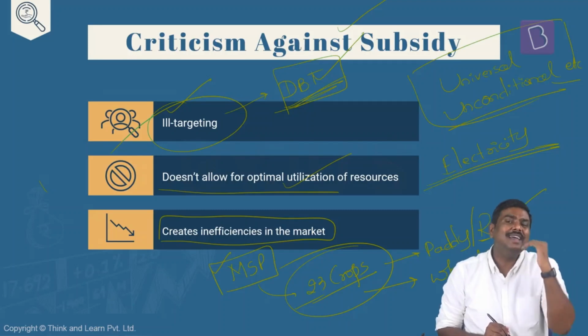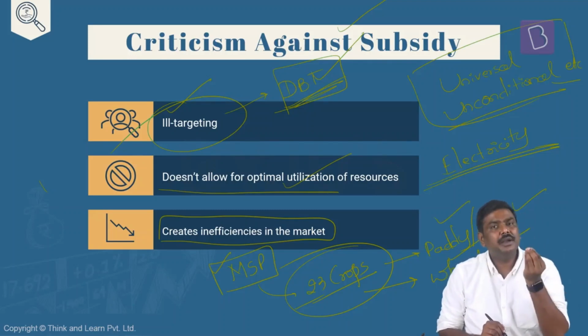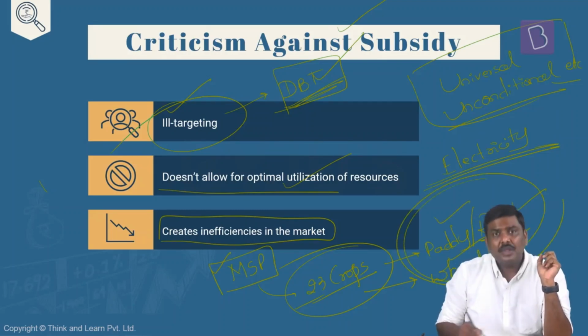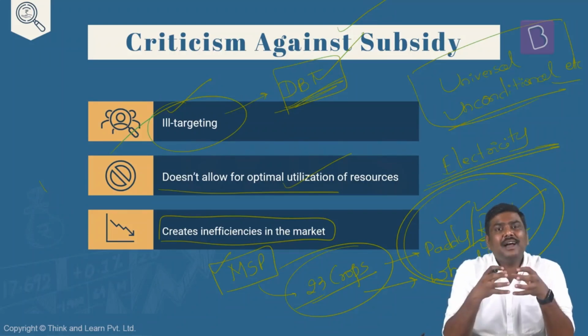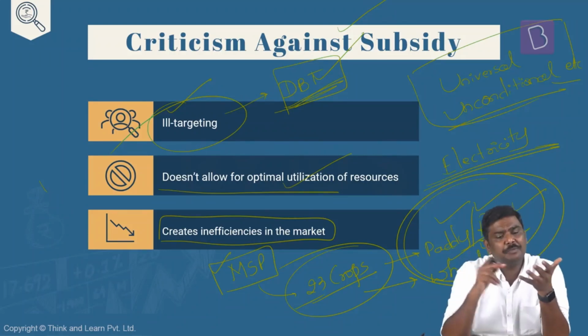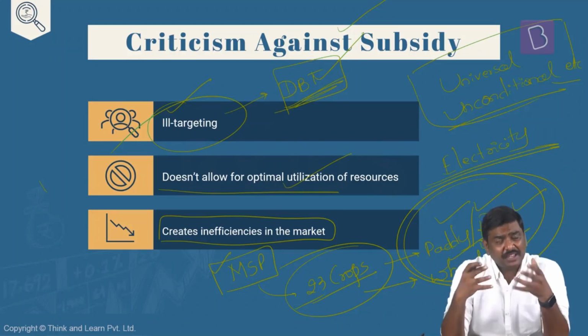Whenever MSP is announced by the government and a higher MSP is given, let's say for paddy and wheat, a farmer will look at this announcement, and because it is done before the sowing season, can I simply say that to earn more revenue, farmers might cultivate more paddy as well as wheat? Is the logic okay here? If I'm a farmer, I will look at the government announcement. The government has announced a huge rise in the MSP for paddy and wheat, and they procure paddy and wheat majorly, and again understand the logic here.